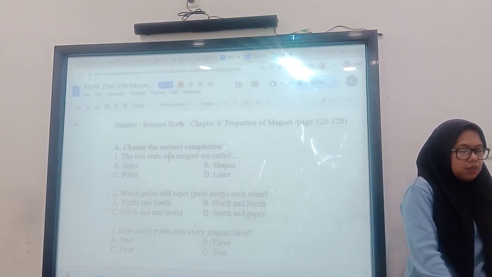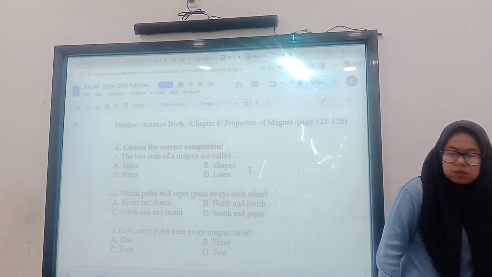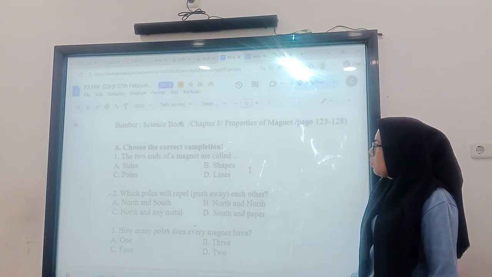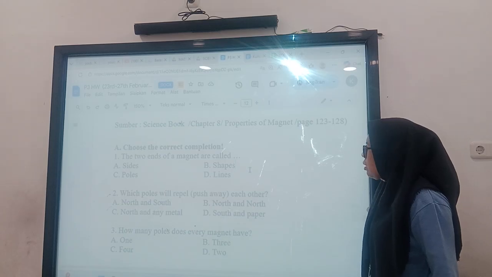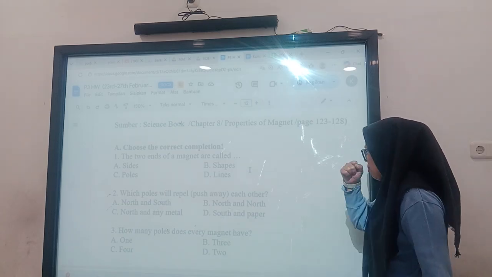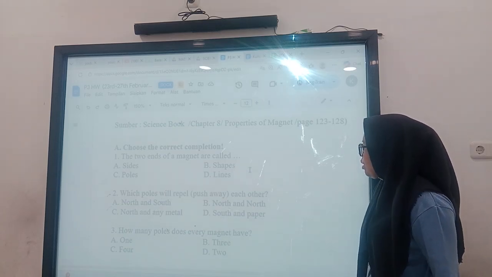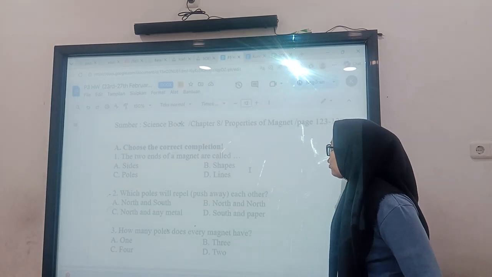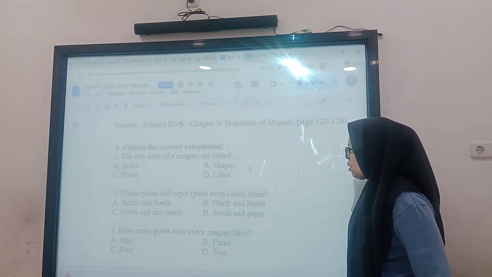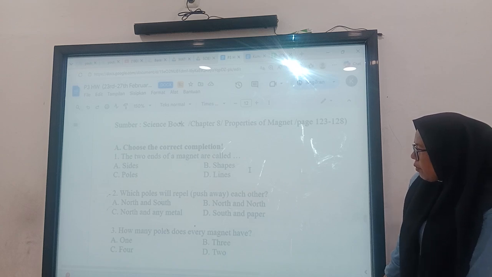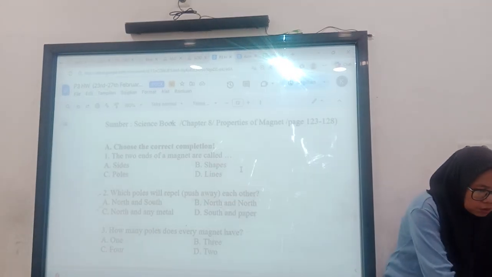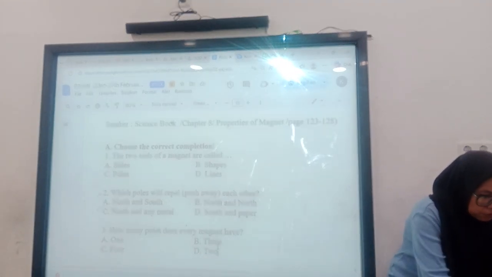Science. The ends of magnets are called poles. Which poles will repel each other? The answer is north and south. How many poles does every magnet have? This is two.